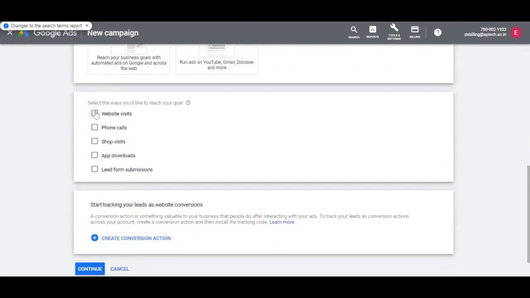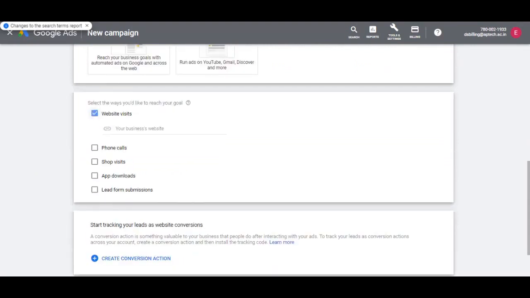Next, we need to select the type of action the user would perform that would complete the goal of the campaign. So we will select website clicks as the way we want to reach our goal of generating leads by users filling up the inquiry form once on the website. Now click on create a conversion action.